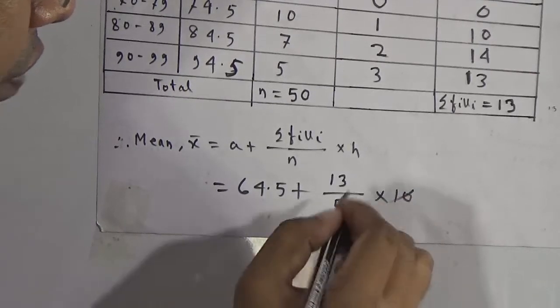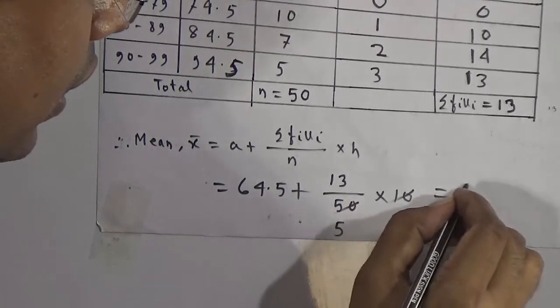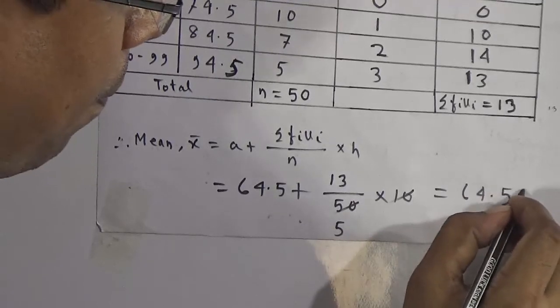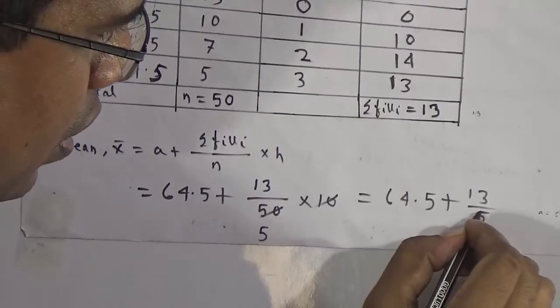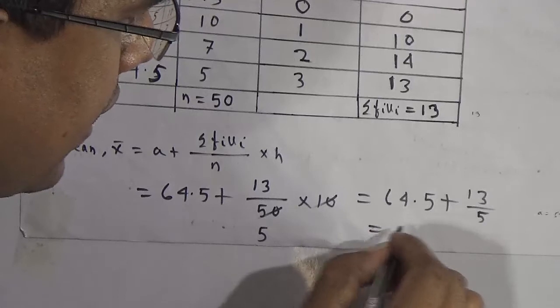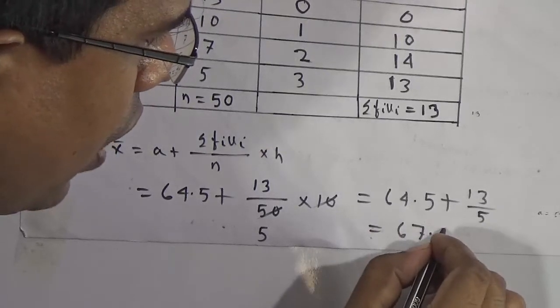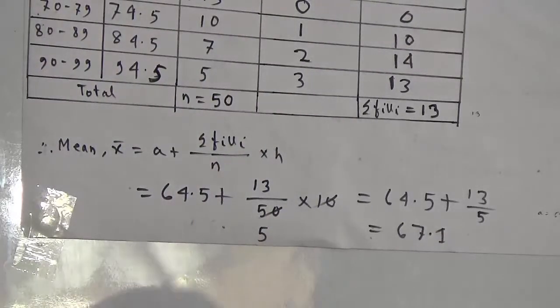Now if we divide 50 by 10, then it will be 5. This is equal to 64.5 plus 13 divided by 5. If we add these two numbers, finally we will get 67.1. And that will be the answer of this sum.